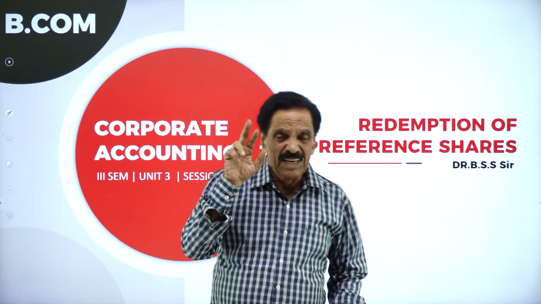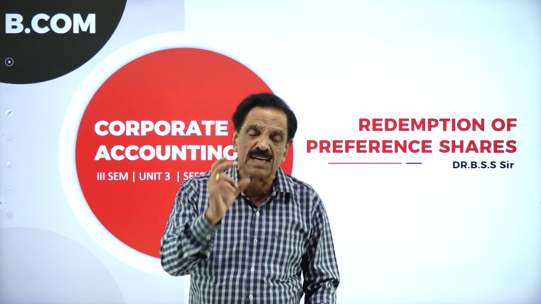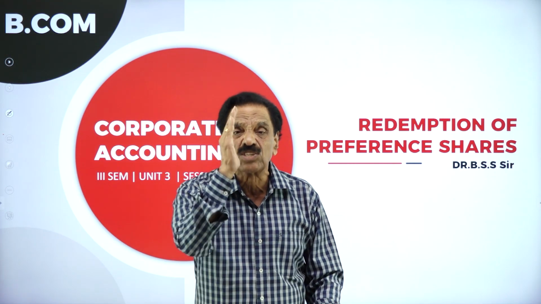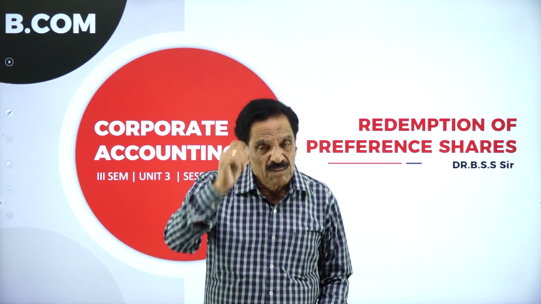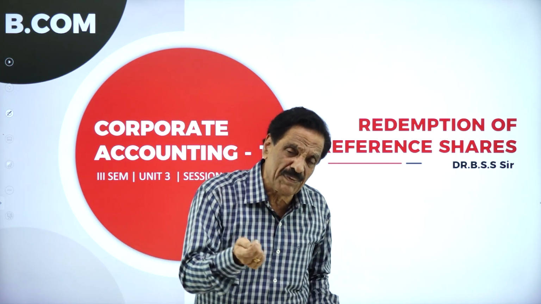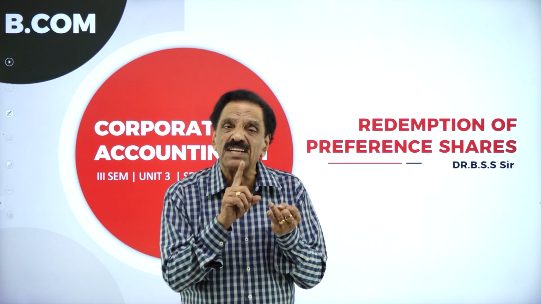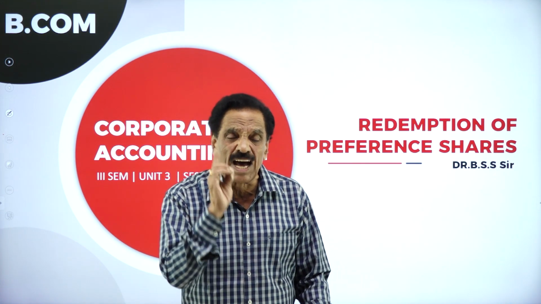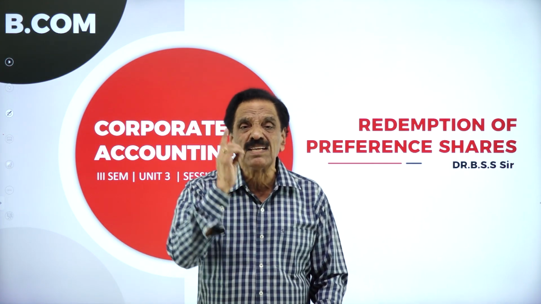capital reserve. Then, second point, we create an account called CRR, Capital Redemption Reserve, with the help of general reserve and profit and loss account, which are considered as the sources of the company. The two sources are general reserve and profit and loss account. In redemption of debenture, this cannot be utilized. Redemption of preference share can be redeemed either at par or a premium. You can utilize the reserve, you can utilize the profit and loss account by creating an account called CRR, Capital Redemption Reserve, we say. CRR means Capital Redemption Reserve.